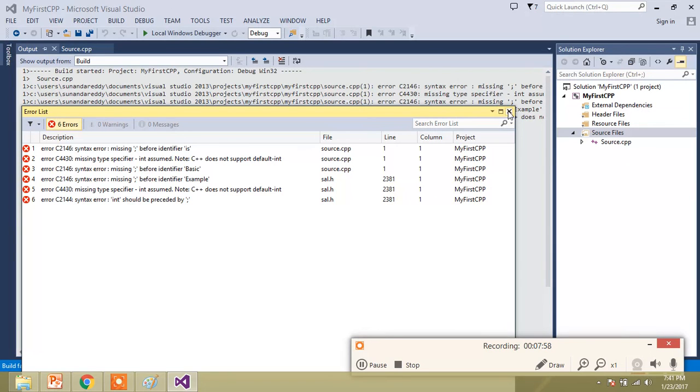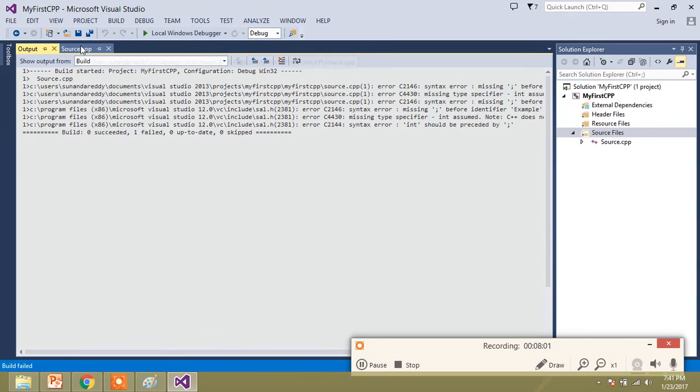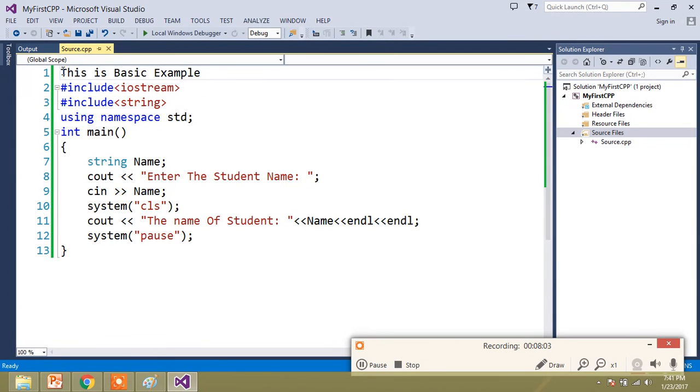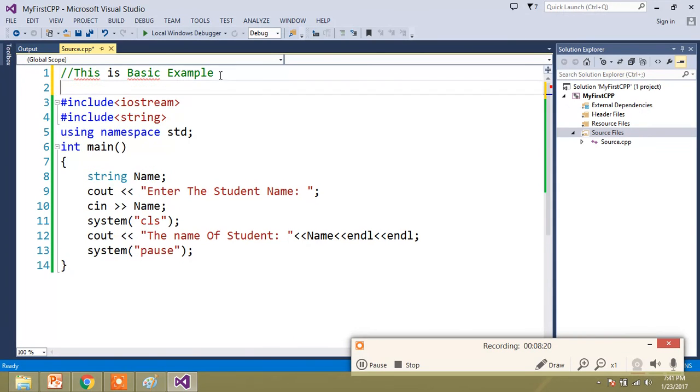Actually, you don't want the compiler to understand this. This line is given for your own understandability, so you should make it a comment. This is my basic program. This is a single line comment. When I use //, this line is going to be ignored by the compiler.